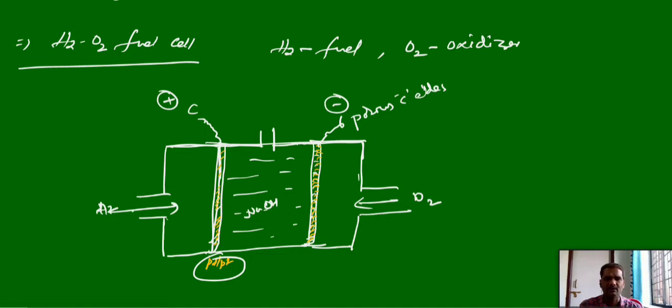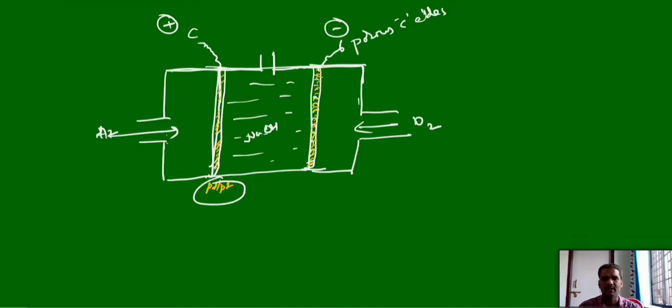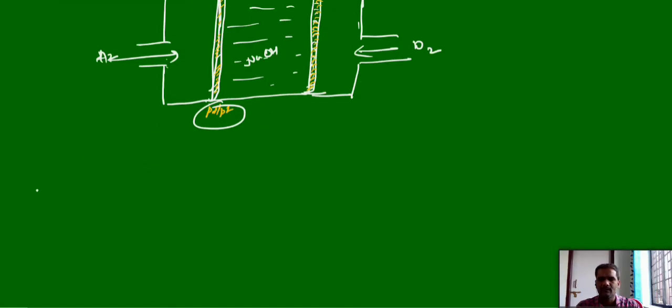When you pass hydrogen from one end and oxygen from the other end, they can pass through these porous electrodes and they will reach the sodium hydroxide. Then the chemical reactions can take place like this due to the active electrodes. At anode and cathode, the chemical reactions can take place like this. Anode.